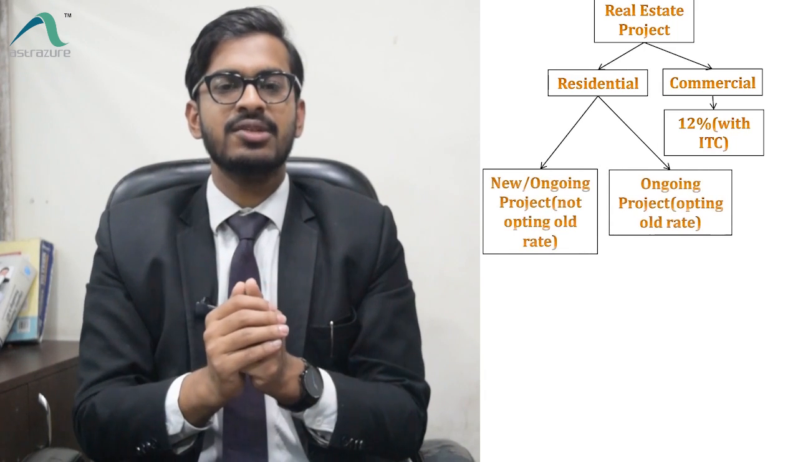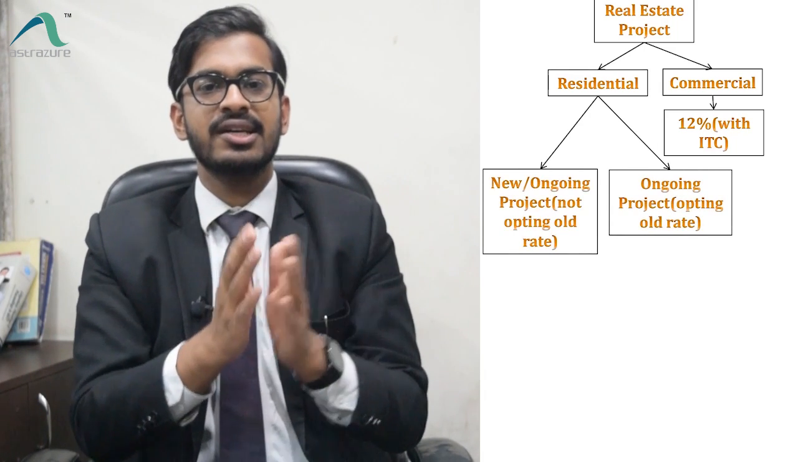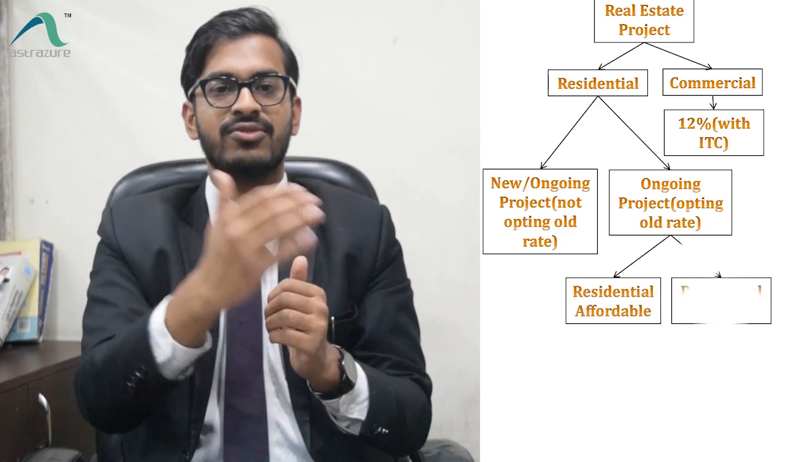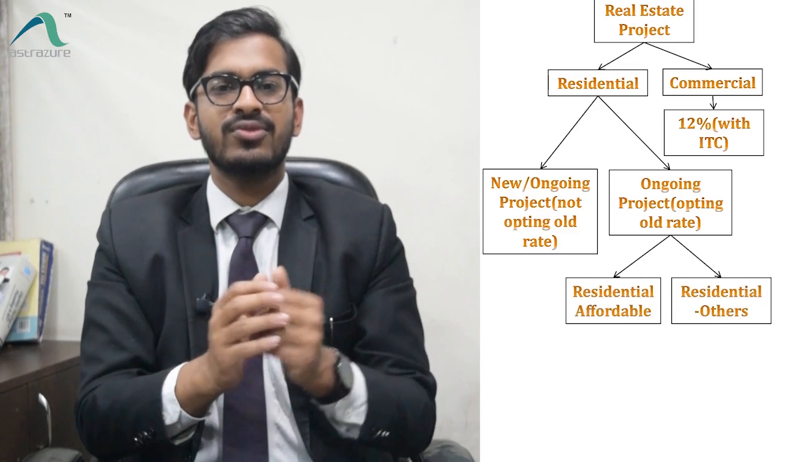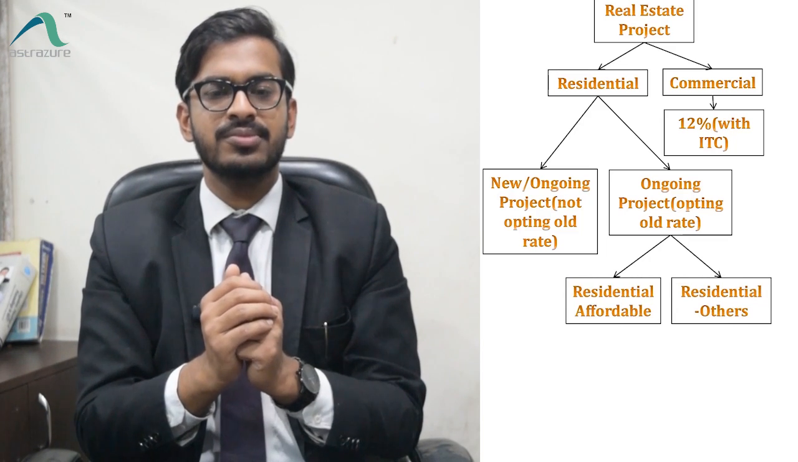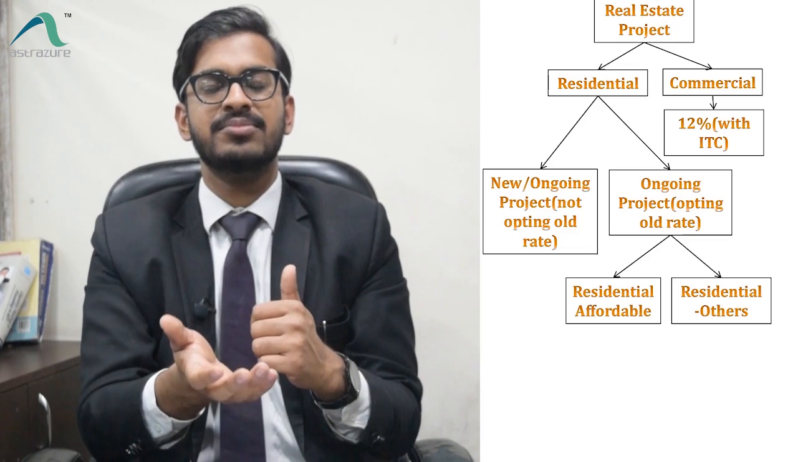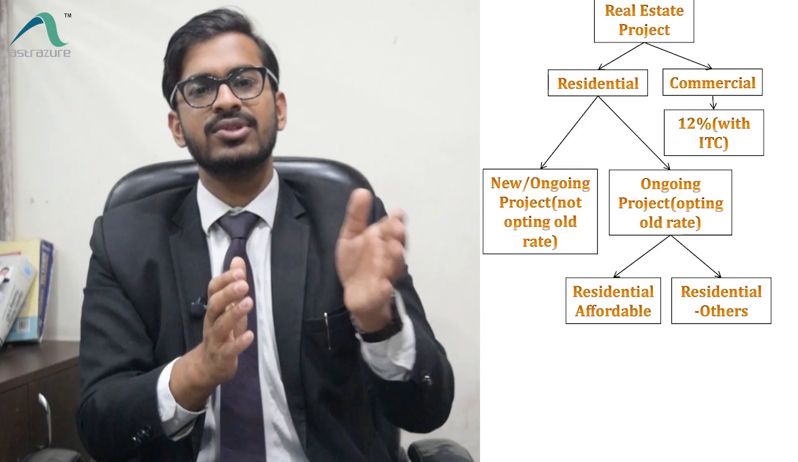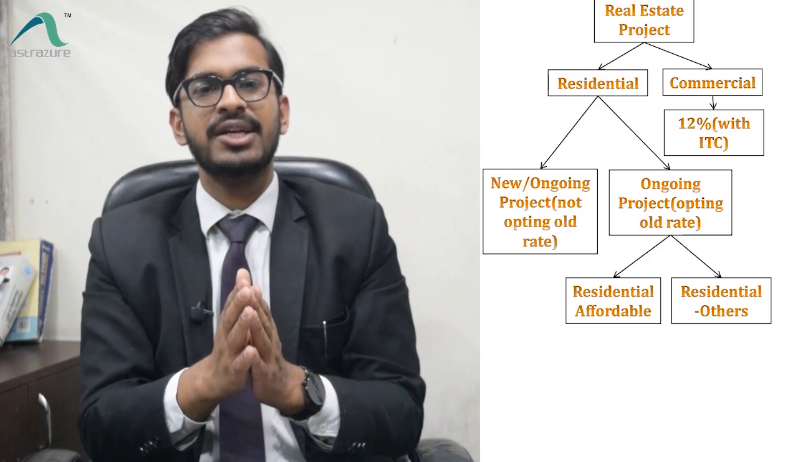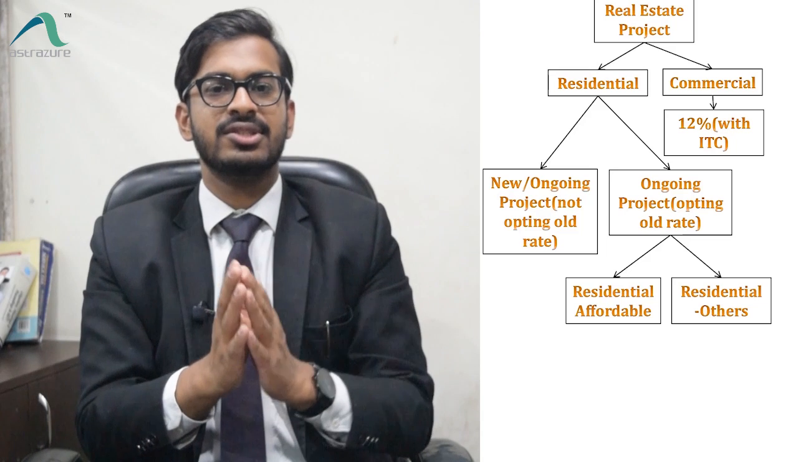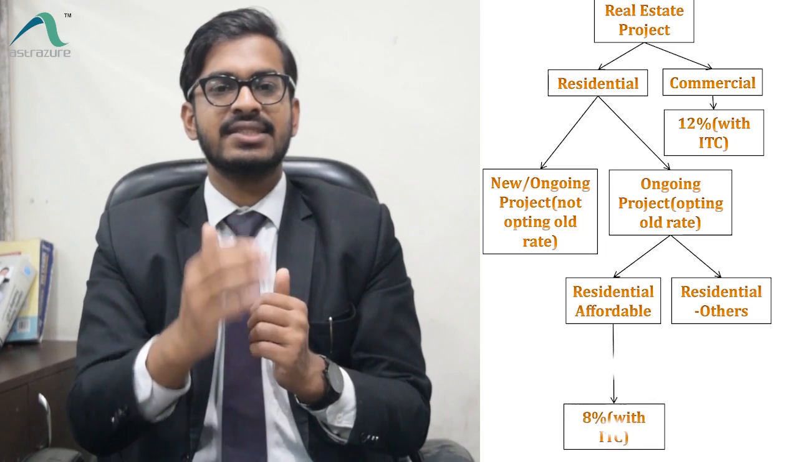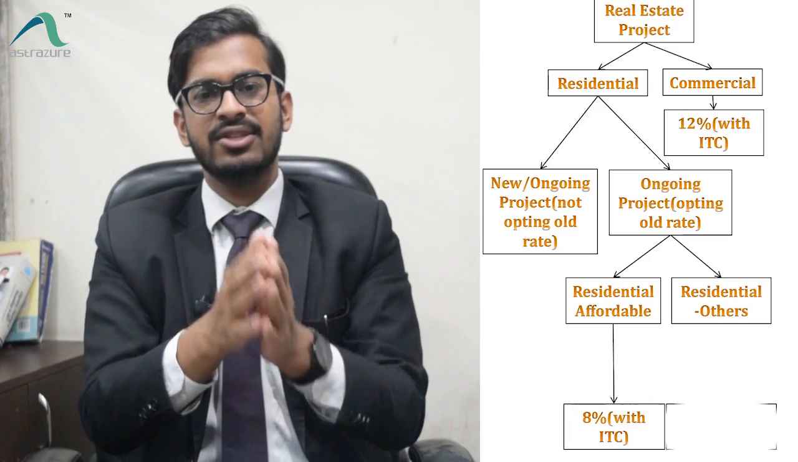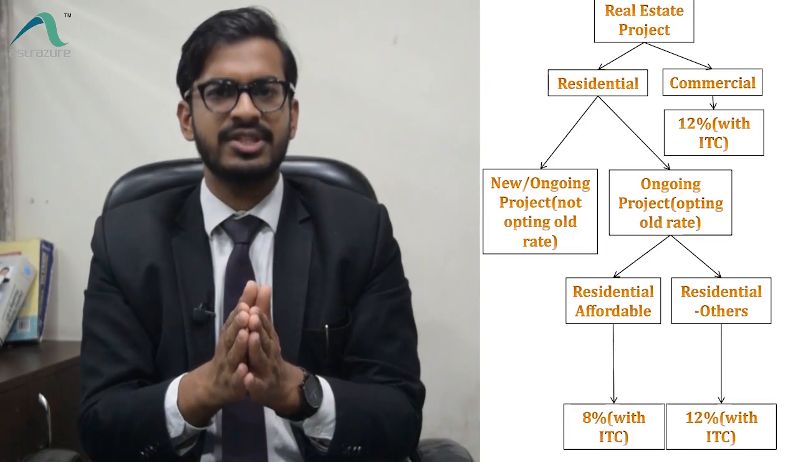Now coming on to the residential part, let us first discuss what was the earlier rate. Earlier they had bifurcated the residential part into two portions: first was affordable and second was other than affordable. What was the meaning of affordable? They had specified some schemes. If an apartment was approved under those schemes, it was called an affordable house or affordable apartment. For an affordable apartment, the tax rate was 8% with the benefit of ITC, and for residential apartments other than affordable, it was 12% with ITC.